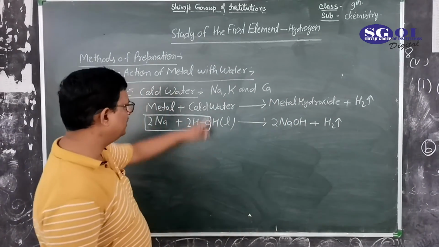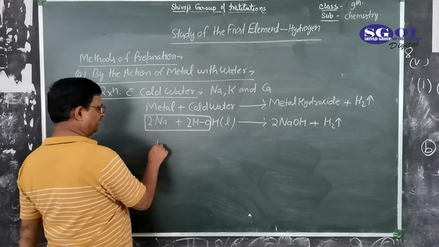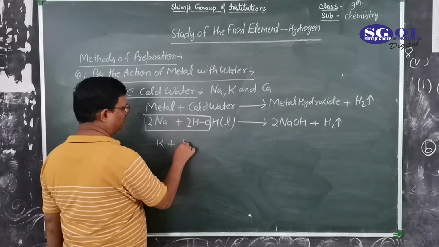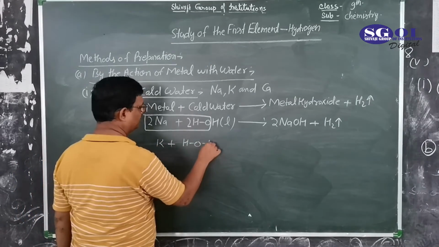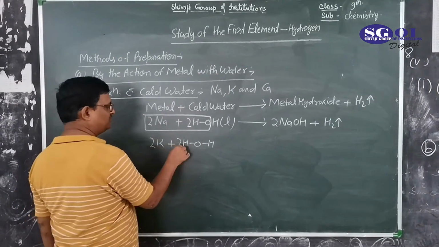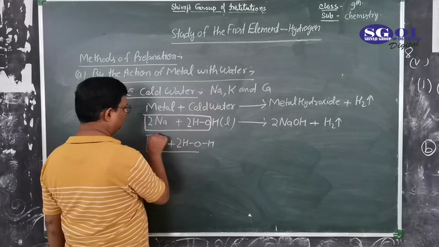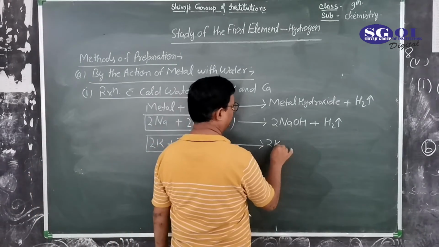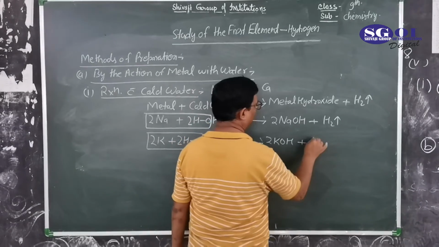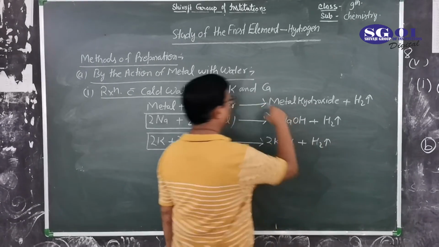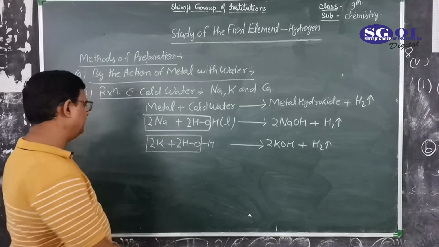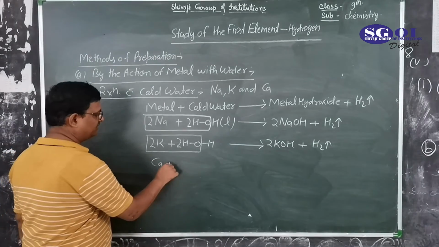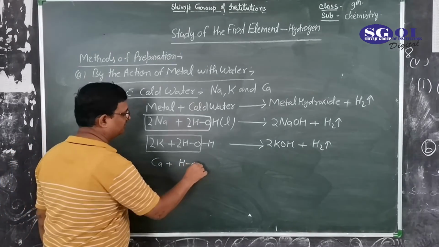Now we take another metal, potassium, again with water, HOH, 2 of this, to form 2 KOH with the removal of hydrogen gas. Now we take another metal, calcium, with HOH.